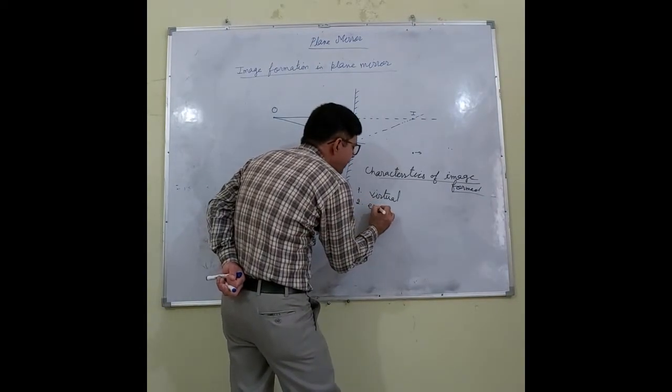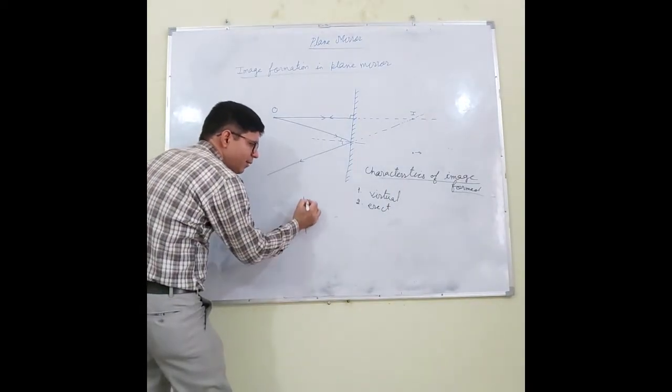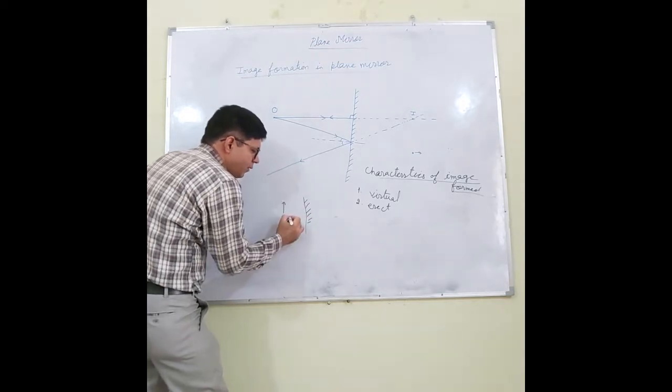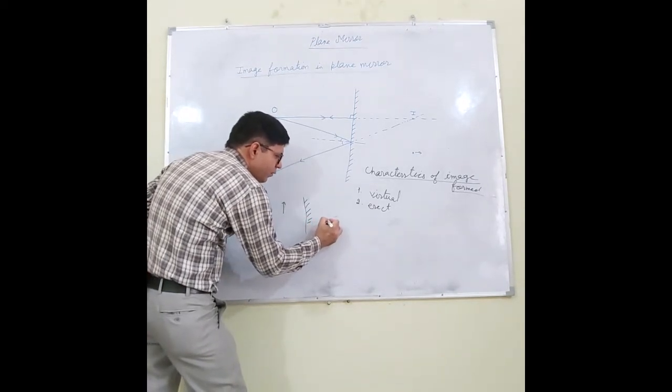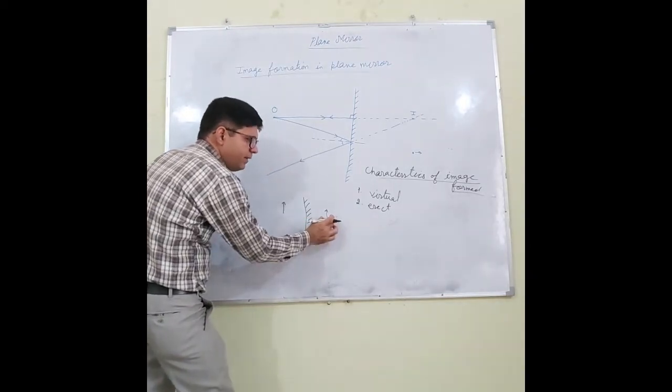And the second characteristic is erect. What is the meaning of the term erect? Let us say this is the plane mirror and this is the object. You will find that its image is also formed like this.